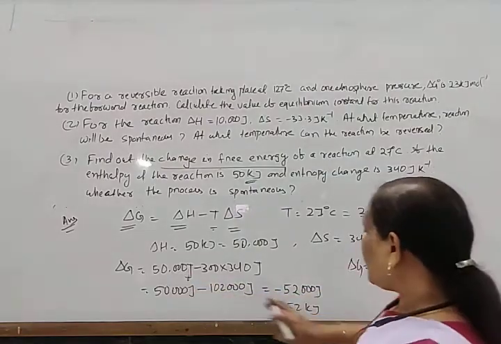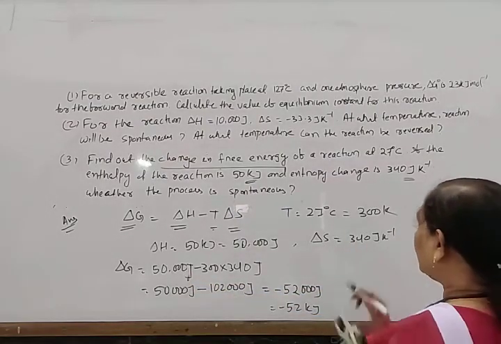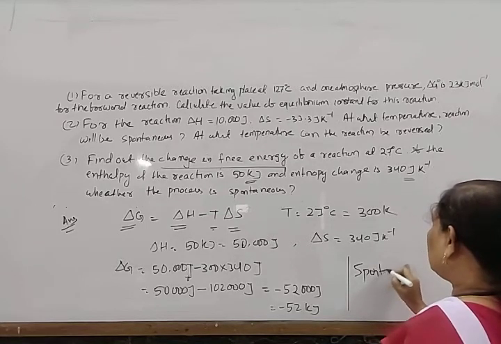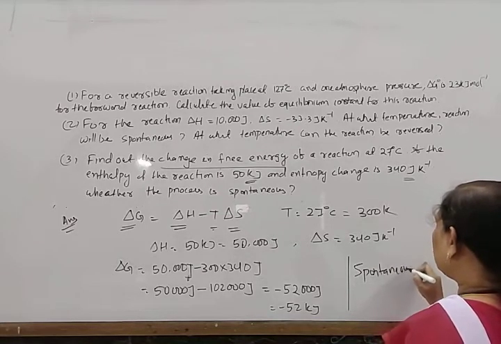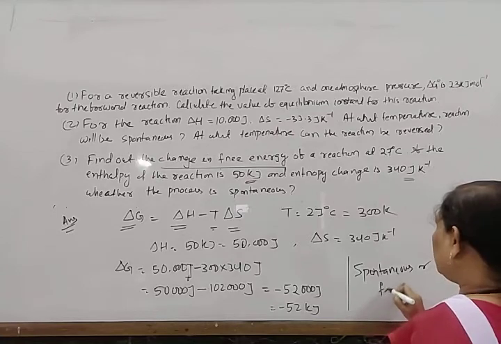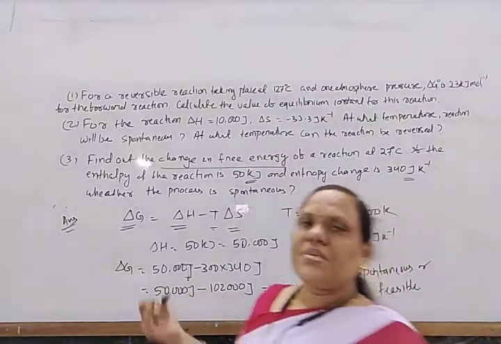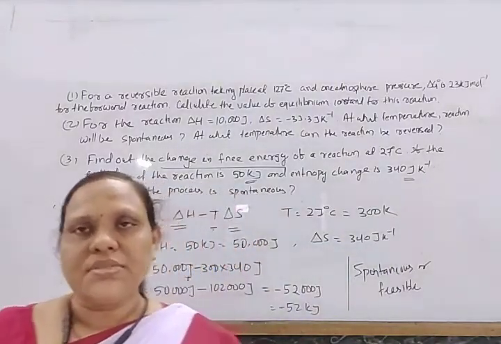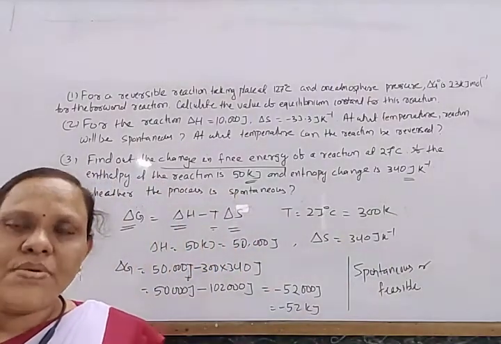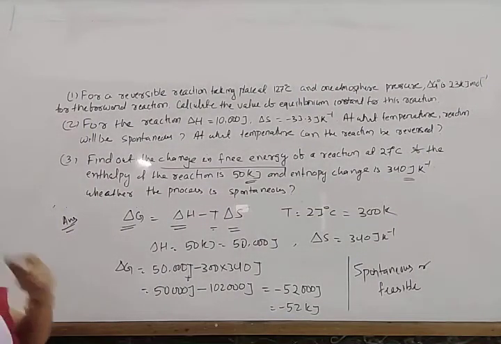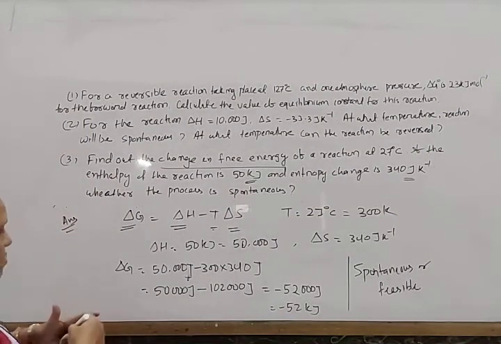So first we have to find out the del G and then write the process is spontaneous or feasible. Check the feasibility. So if the del G is negative, this is feasible. If the del G is positive, this is non-feasible or non-spontaneous. Okay. Next come to question number 2.